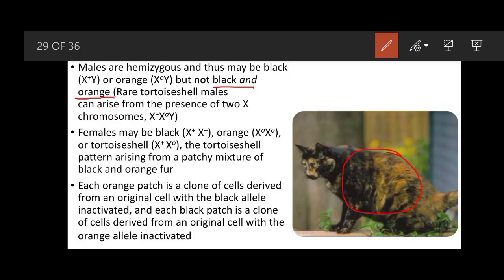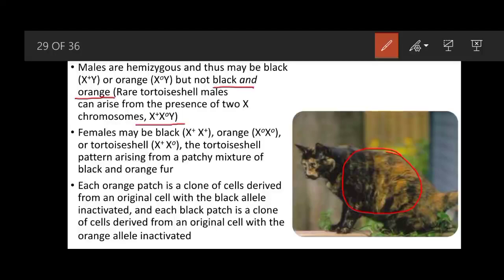Rare tortoiseshell males can also arise from the presence of two X chromosomes. If by some anomaly two X chromosomes are present in males, then they can be like this cat. But if normally they have only a single X chromosome, they will not have a phenotype like this cat, and they will be orange or they will be black, but they cannot be both black and orange at the same time like tortoiseshell cats.